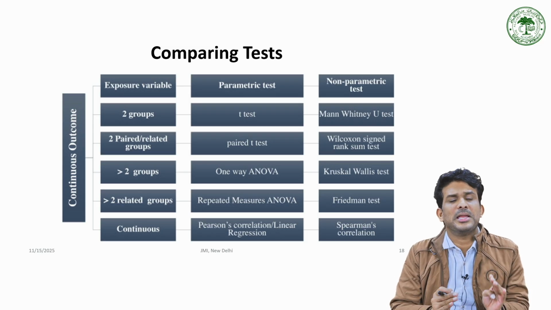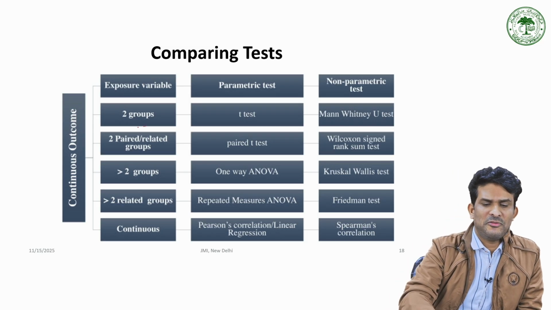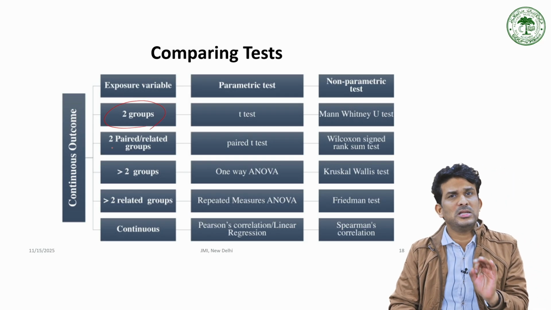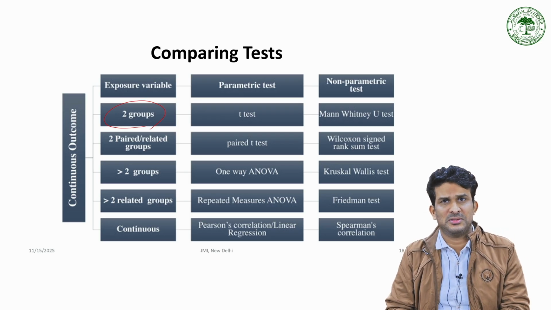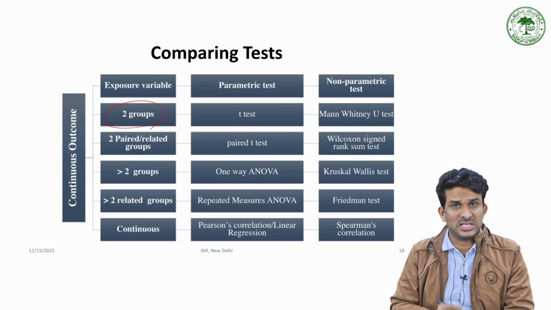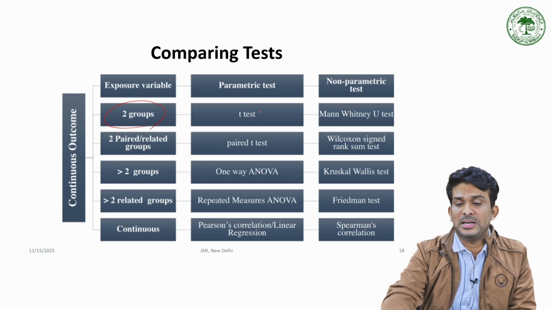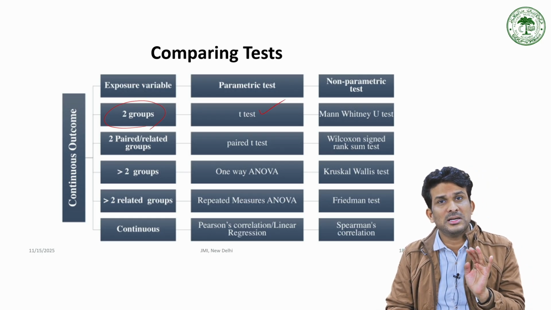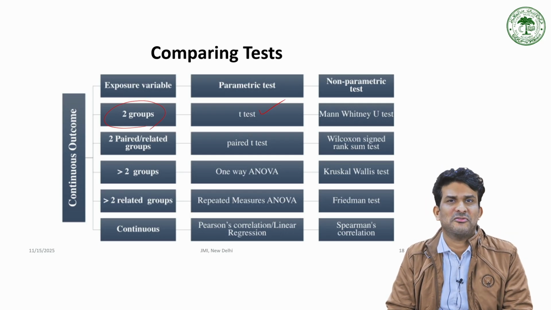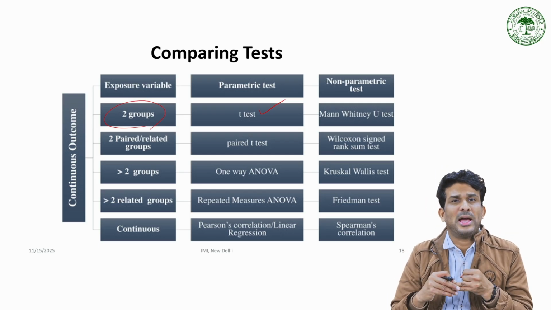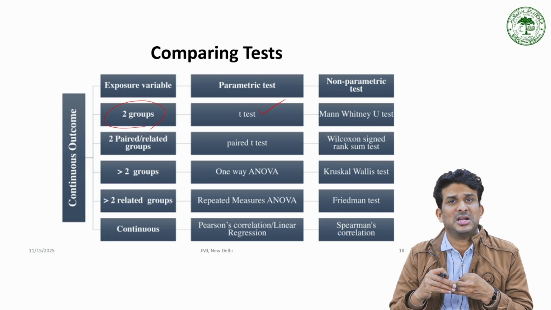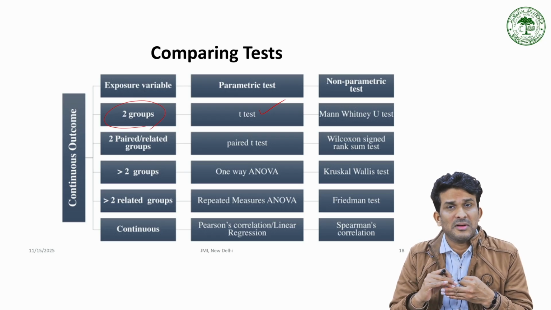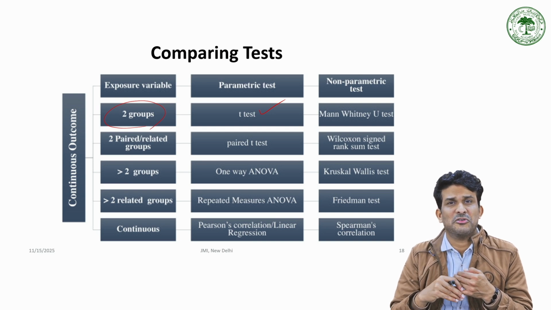If you are comparing two groups, with all the conditions of a parametric test, the test will be independent sample t-test. Two groups are being compared and all the conditions of parametric test are fulfilled. Large sample, normality, the major variable is tested as interval or ratio. Similarly, sampling method should be random. Homoscedasticity, homogeneity of variance.